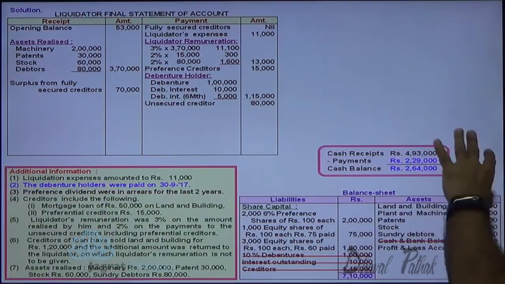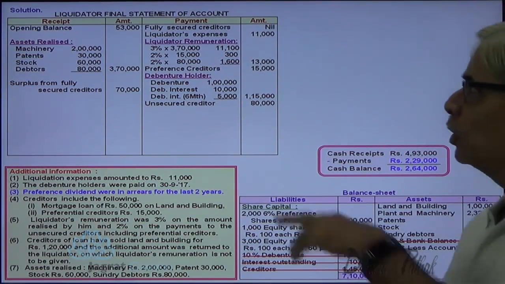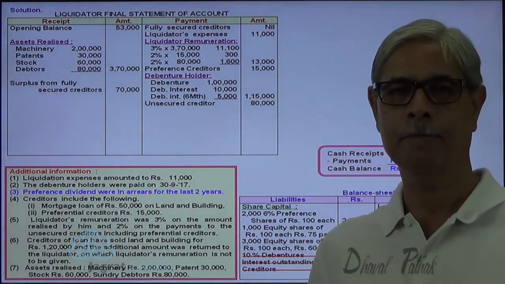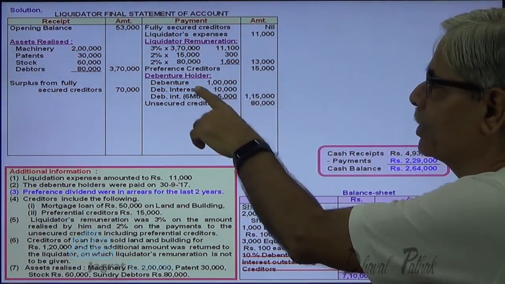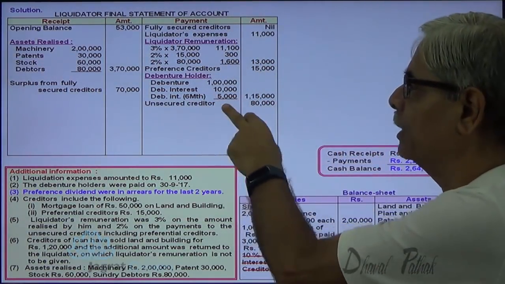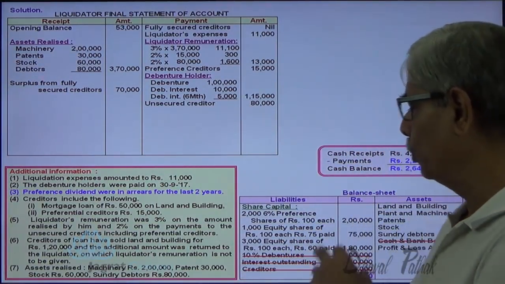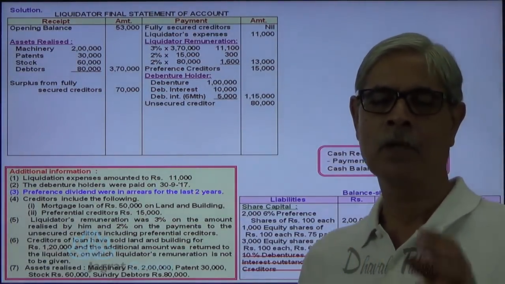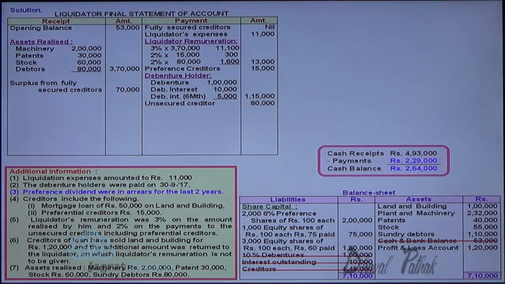Now, after making all this payment, how much is the cash balance available to me? That cash balance is being worked out over here. First payment is made to fully secured creditors. Then liquidation expenses, liquidator's remuneration, preferential creditors, debenture holders having floating charge and unsecured creditors are paid. Now the next payment is to be made to preference shareholders, and then the balance available will be paid to equity shareholders. So this is the cash balance available to me that you can work out.